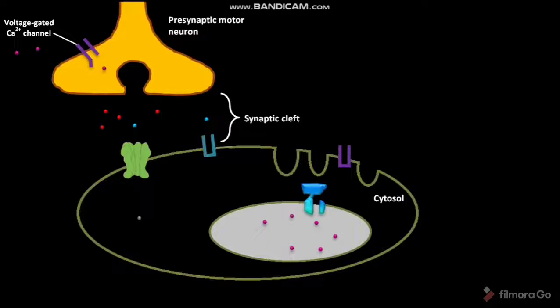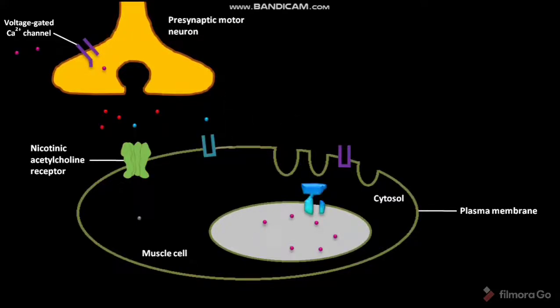Due to this vesicle fusion, the acetylcholines are released into the synaptic cleft in the neuromuscular junction. This neuromuscular junction is a synaptic connection between the terminal end of a presynaptic motor neuron and a muscle cell. The muscle cell's plasma membrane has nicotinic acetylcholine receptors in a closed condition. The nicotinic acetylcholine receptor is a ligand-gated channel.